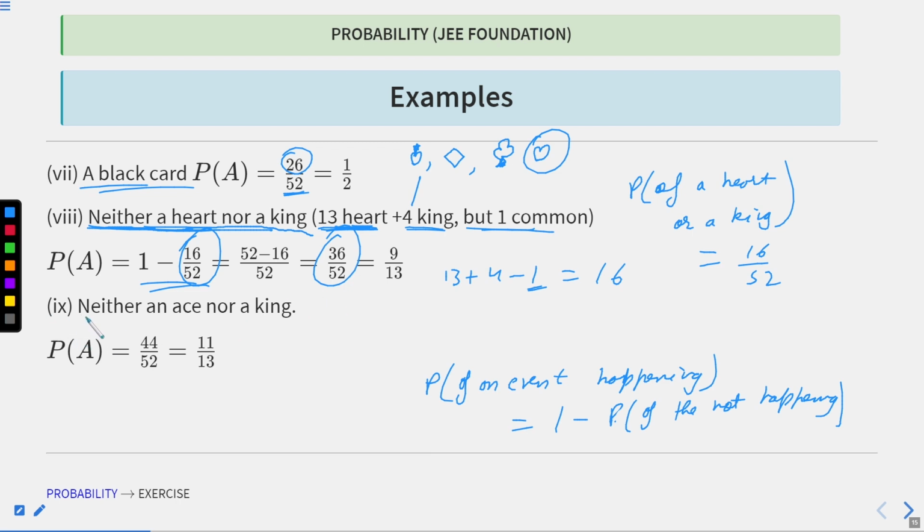So at last, neither an ace nor a king, which means 44 by 52, or we can say 1 minus, so ace 4, king 4, that means 8. So 8 by 52, which means 2 by 13. So 1 minus 2 by 13 will be 11 by 13. So yes, the probability for getting neither an ace nor a king will be 11 by 13.